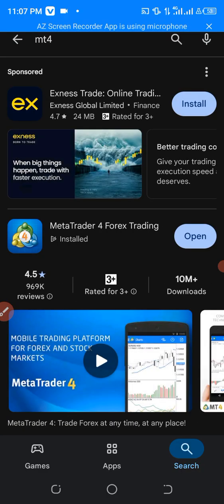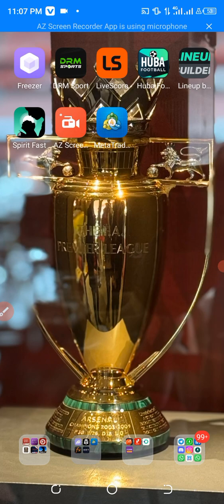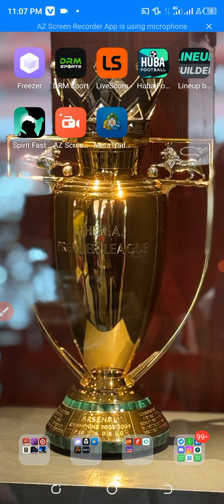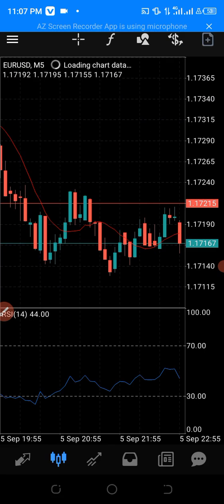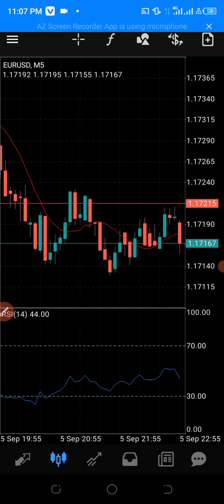Now when you install MT4, after installing MT4, it's going to open up here. You're going to see a place where it tells you to open account. So you click on it, you open an account, and then it's going to bring you to this terminal.